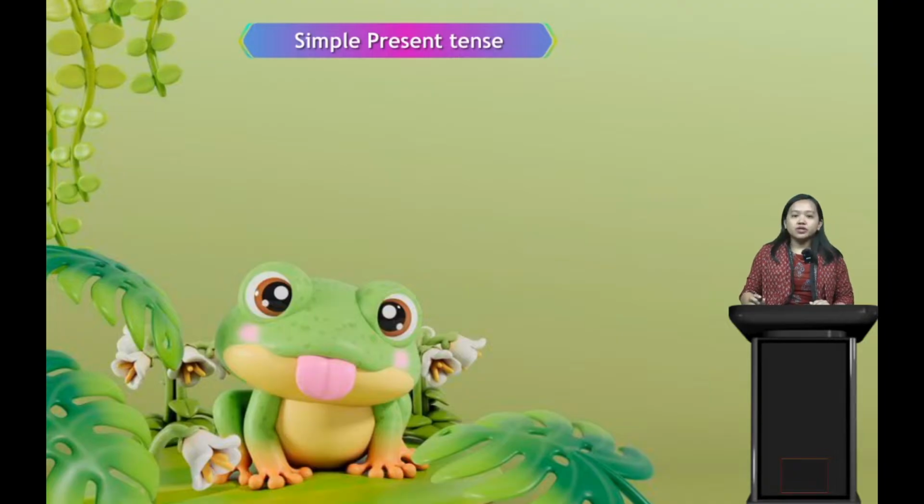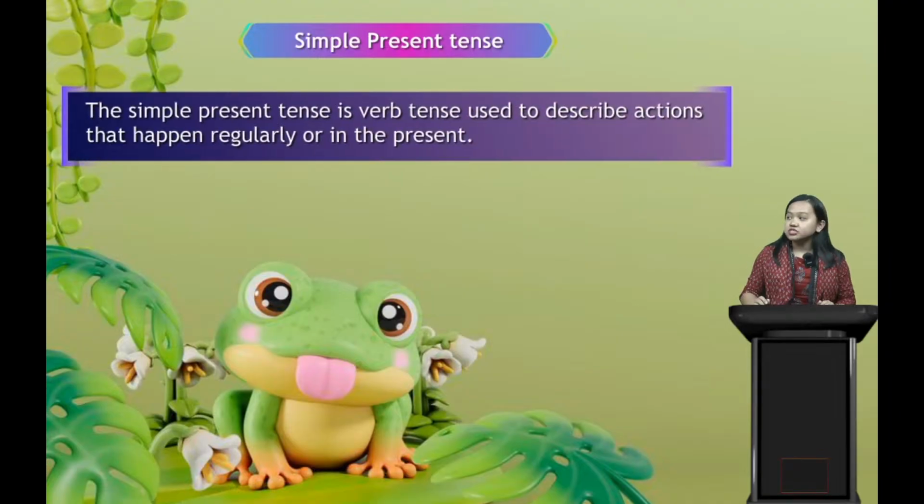Now it comes to simple present tense. So now we'll talk about simple present tense. What is it? The simple present tense is a verb tense used to describe actions that happen regularly or in the present.